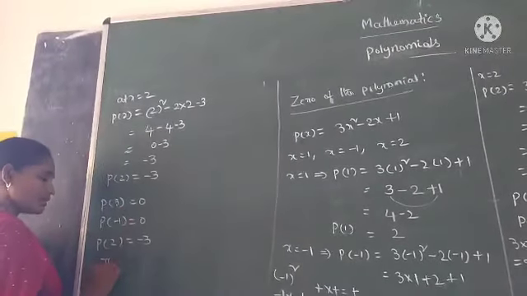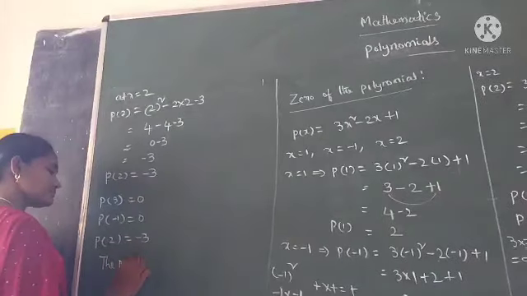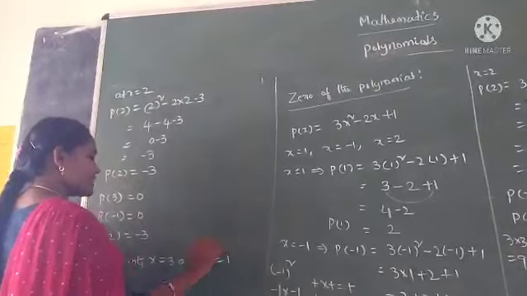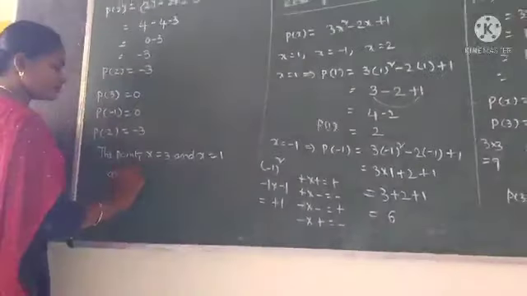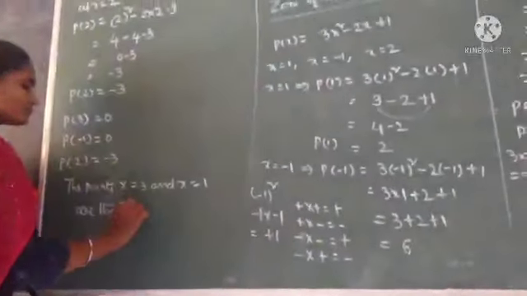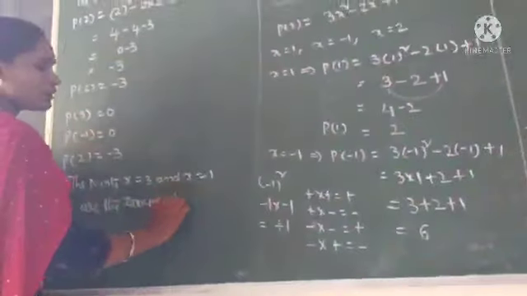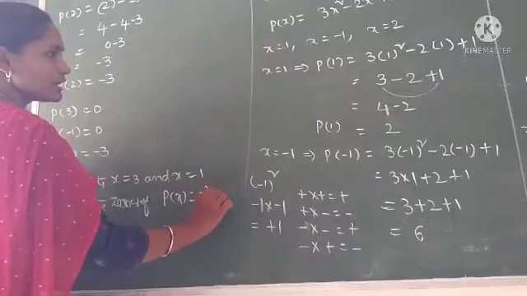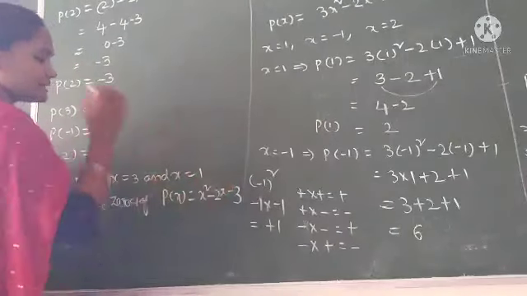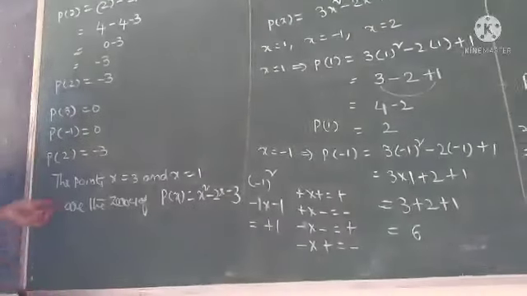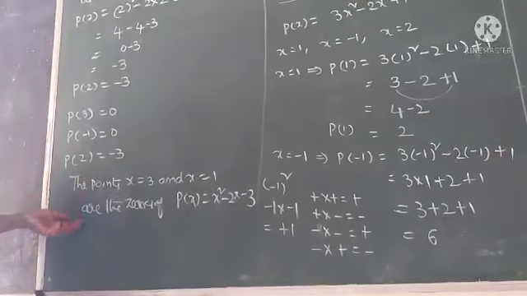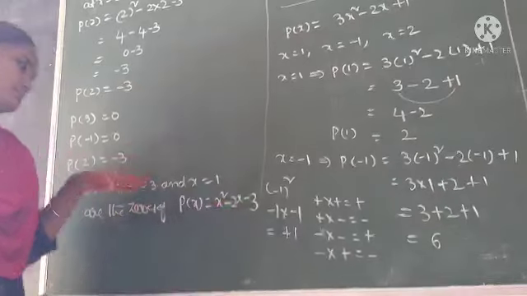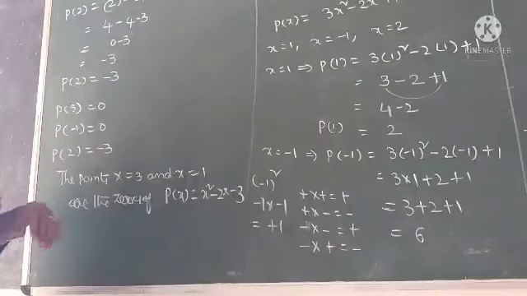Therefore, the points x equal 3 and x equal minus 1 are the zeros of the polynomial p of x equal to x square minus 2x minus 3. Therefore, the zeros of p of x equal to x square minus 2x minus 3 are 3 and minus 1.